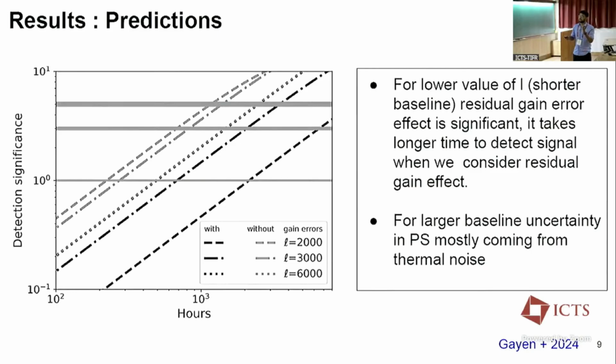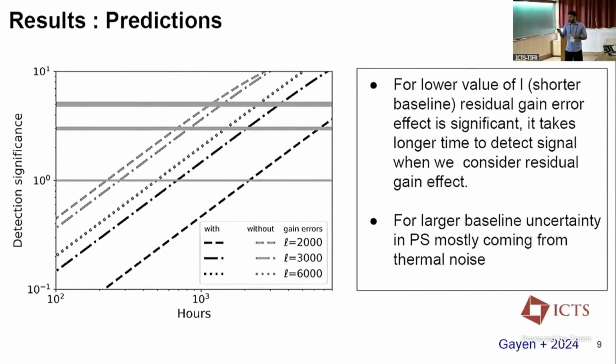So when there is no residual gain error, we can see that with only 200 hours of observation, we can detect the 21 centimeter signal. But when there is residual gain error, we likely need 2000 hours to detect our signal. But at higher baseline, when L equals 6000, most of the uncertainty comes from the thermal part only. So in that case, there is no effect of residual gain error.